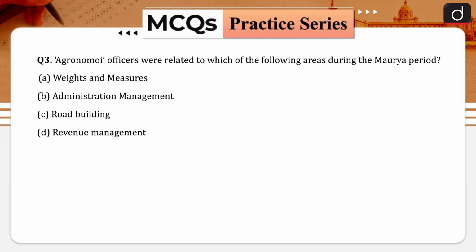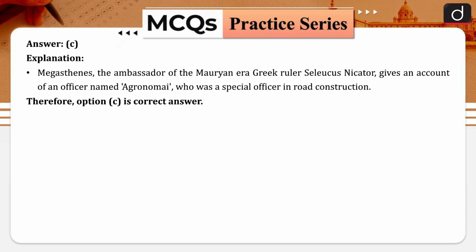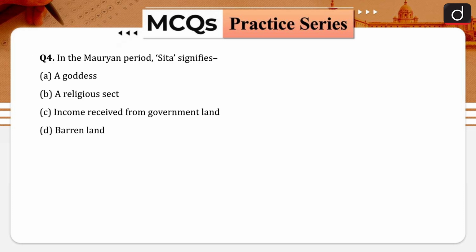Agronomy officers were related to which of the following areas during the Maurya period? Weights and measures, administration management, road building, revenue management. And the answer is here agronomy is related to road building. Megasthenes, who was an ambassador of the Seleucus Nicator, the Greek ruler, to the Mauryan era, gives an account of an officer named Agronomy. And in the comment section, you have to tell me which book Megasthenes has written. You have to name that book. Coming to the next one.